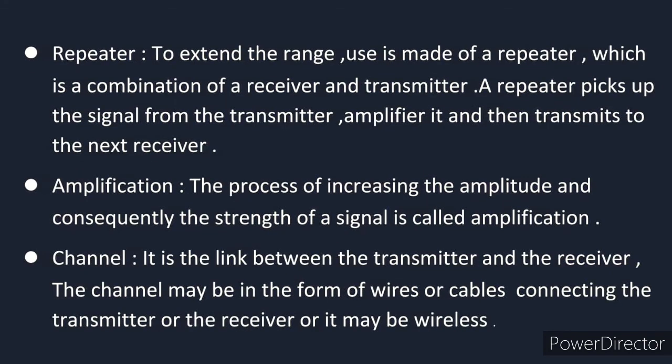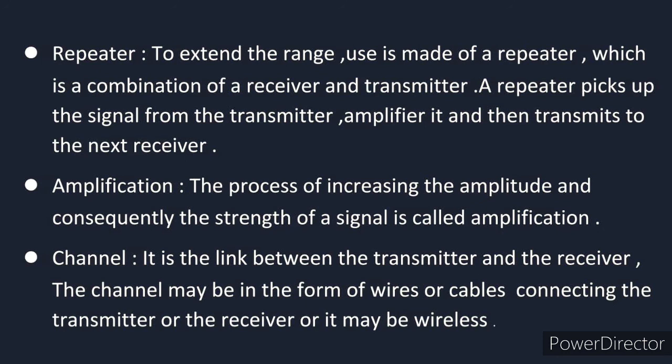Repeater. A repeater is a very important thing to connect the transmitter and different electronic equipment. To extend the range, use is made of a repeater, which is a combination of a receiver and transmitter. A repeater picks up the signal from the transmitter, amplifies it, and then transmits it to the next receiver. That is called a repeater.